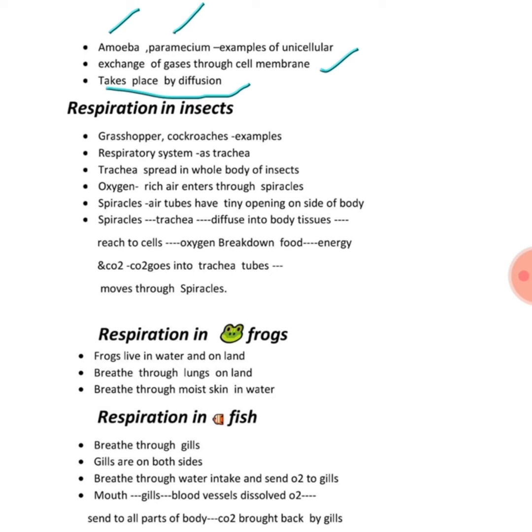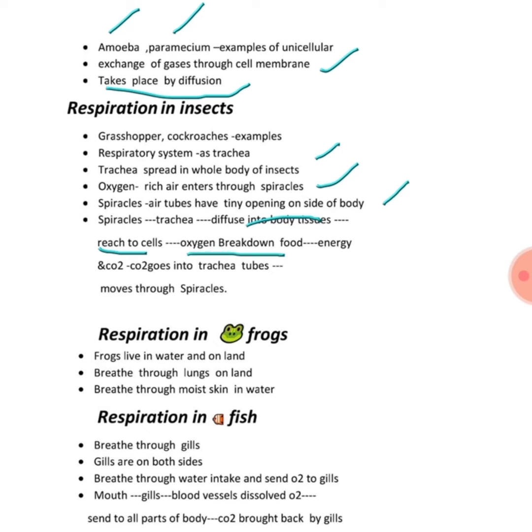But respiration in insects such as grasshoppers and cockroaches takes place through the trachea, which is spread in the whole body of the insect. The oxygen-rich air enters through spiracles, which are like air tubes having tiny openings on the sides of the body. So spiracles, then trachea, and then oxygen diffuses into body tissues. After that, it reaches the cell, and the oxygen will break down the food.